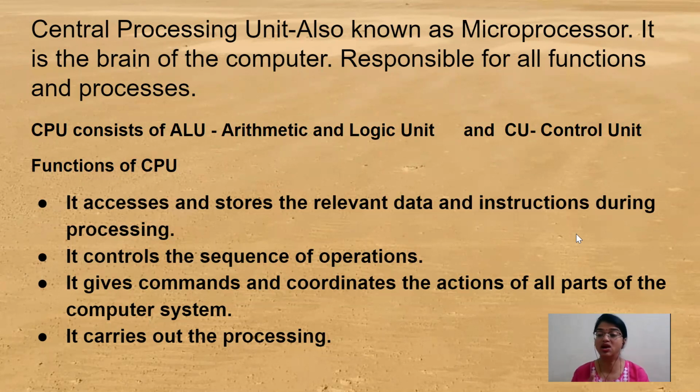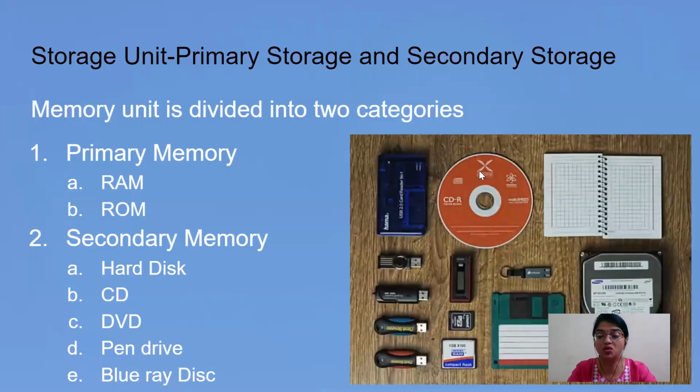Next one, it cannot work alone. It has to work in tandem with all the other devices that are connected to it. So what does it do? It gives commands and coordinates the actions of all parts of the computer system. And then finally, when everything is ready, it carries out the processing and gives the output to the user. Now, how is all this going on? The output is going to be given with the output devices.